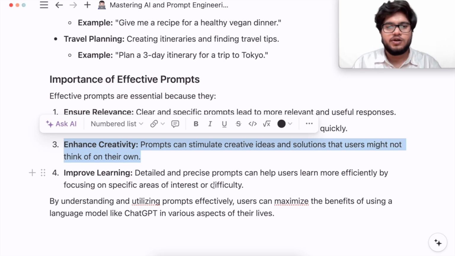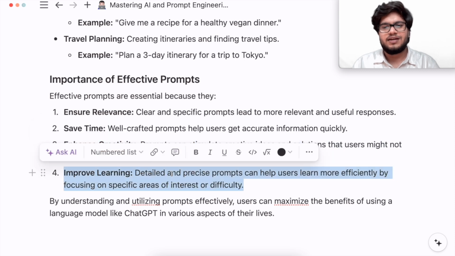Now improve learning. Detailed and precise prompts can help users learn more efficiently by focusing on specific areas of interest or difficulty. For example, you are doing a course from somewhere else, but you don't understand a particular topic from that course. So what you can do, you can come to ChatGPT and make up a good prompt. It will take you a minute or so, and it will give you a result in seconds, and you could understand very quickly. It is one of the fastest methods to understand.